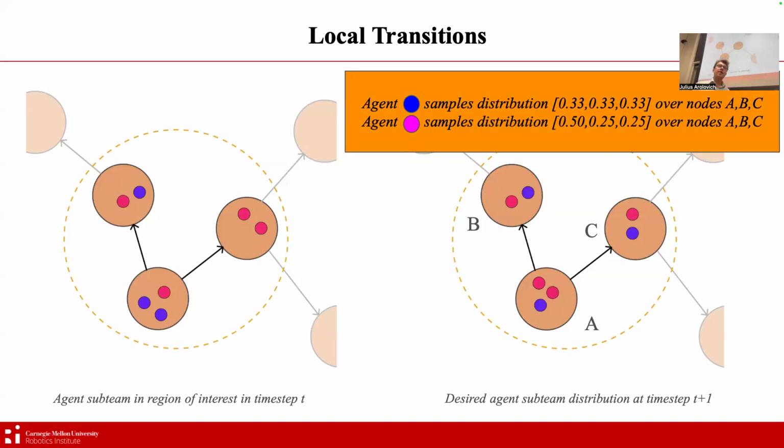Now, note that we don't want agents to be doing this at every time step. That would result in pretty intense oscillation, and experimentally we find that it is a huge detriment to the actual search performance, because it's really hard for the agents, because of these local processes, to globally converge reliably, and it would take a lot of iterations.